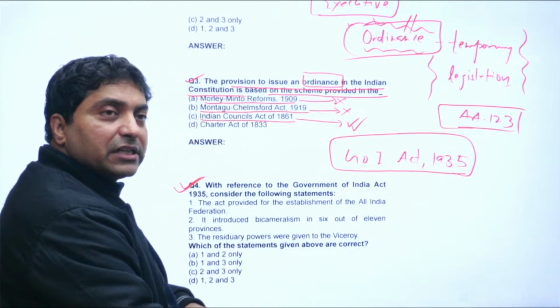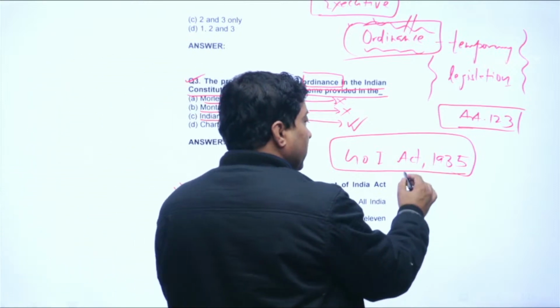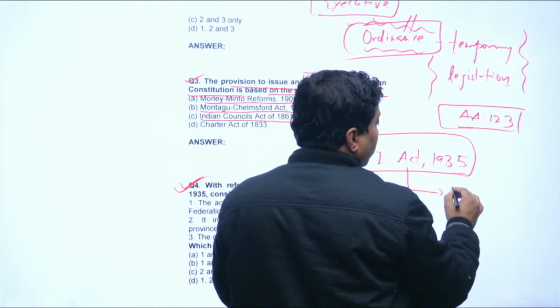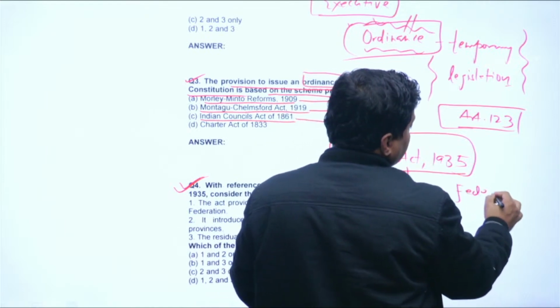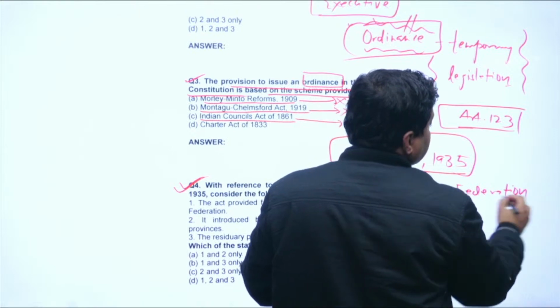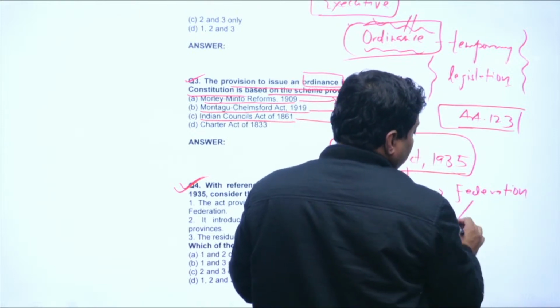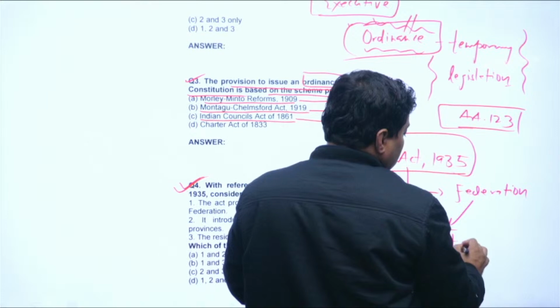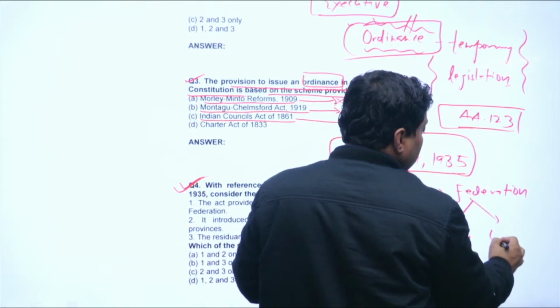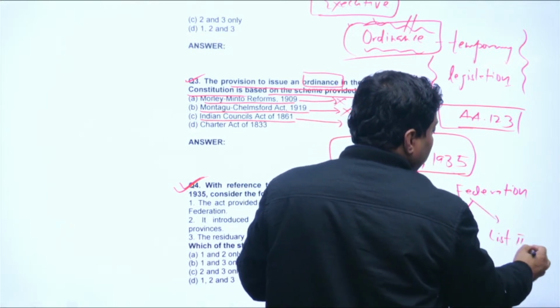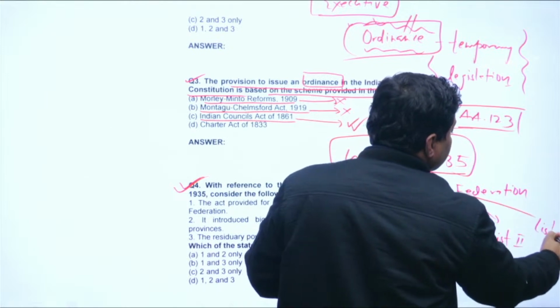The Government of India Act 1935 had actually recommended federation, as it provided List 1, List 2 and List 3.